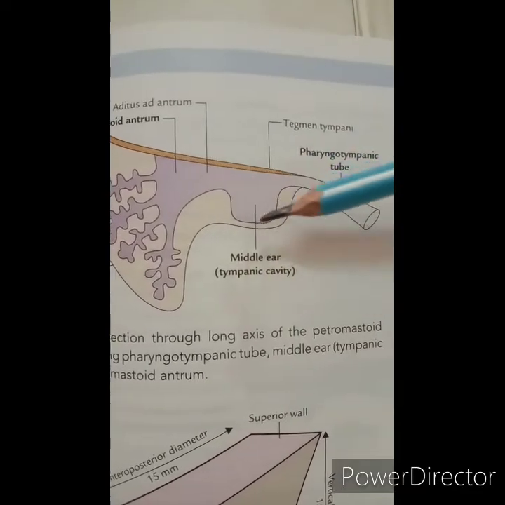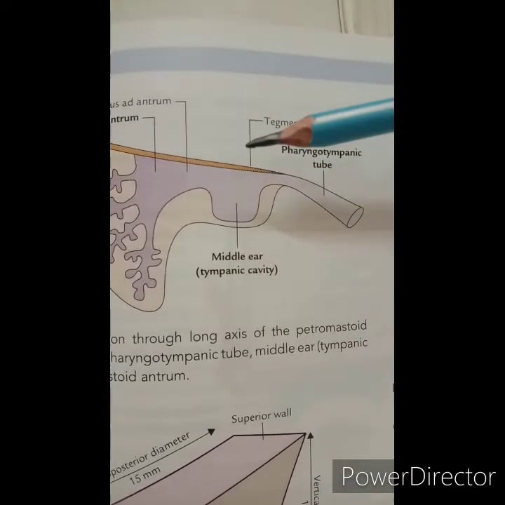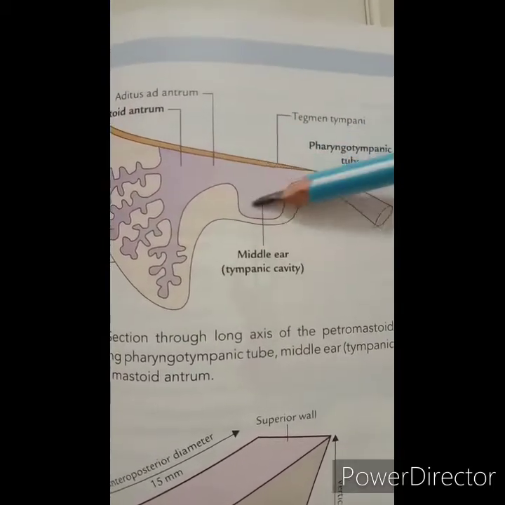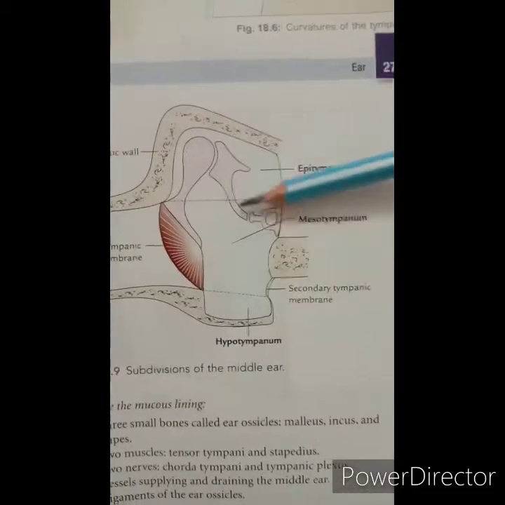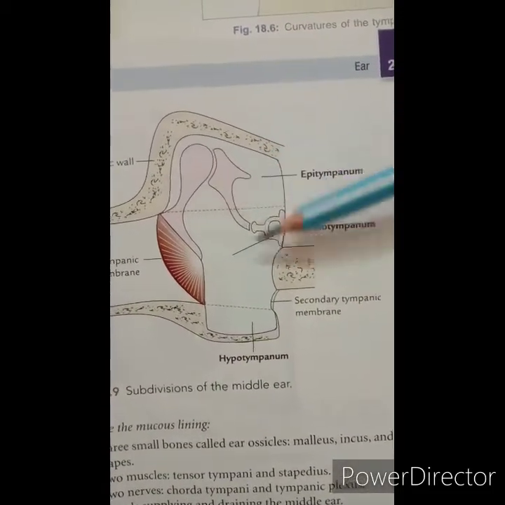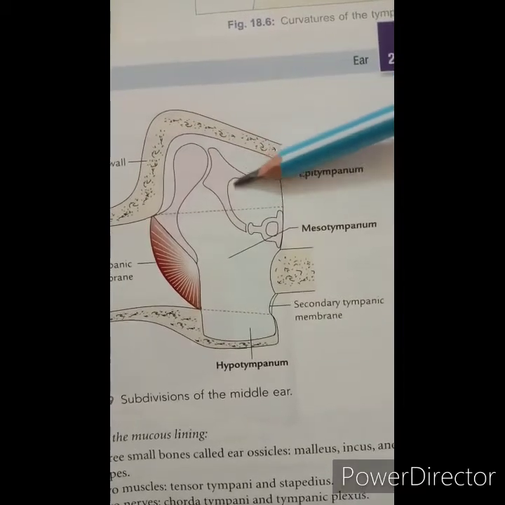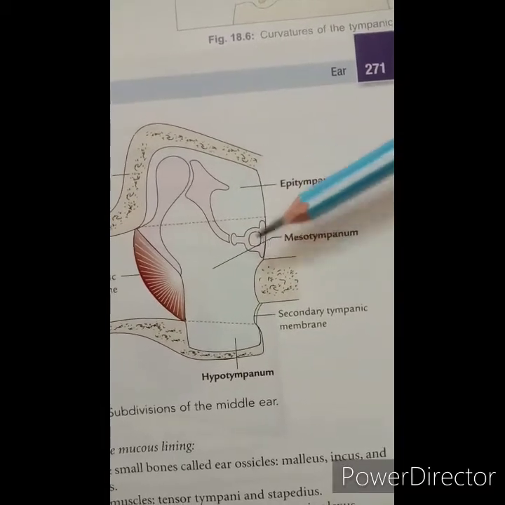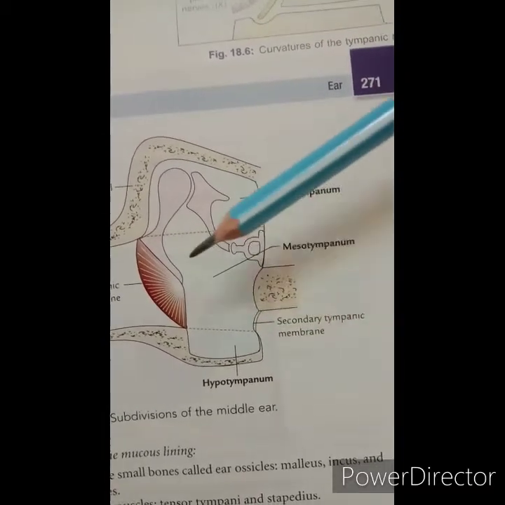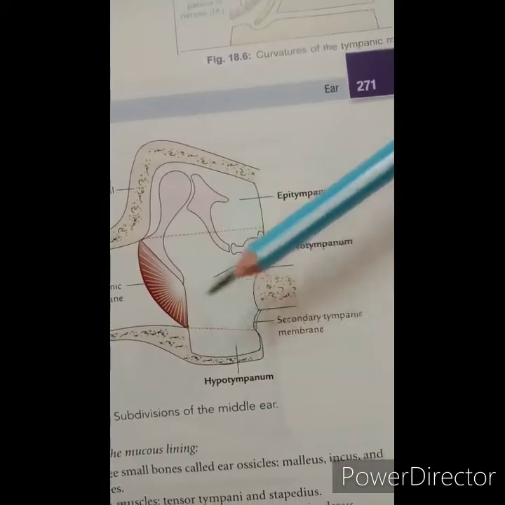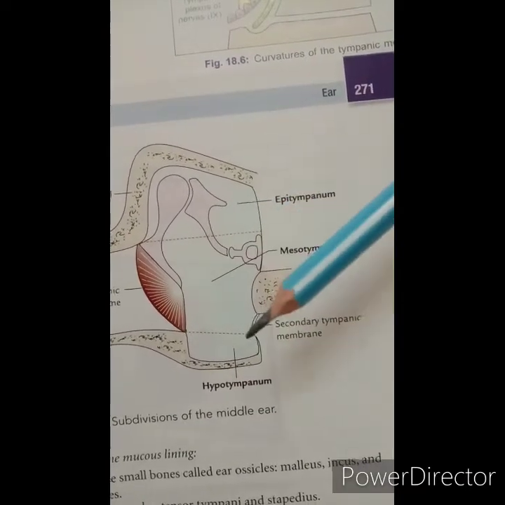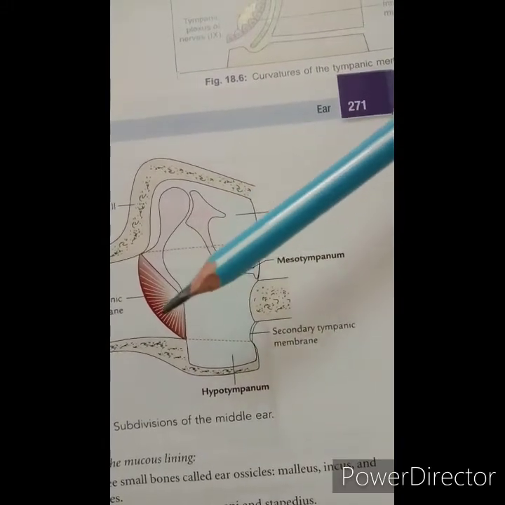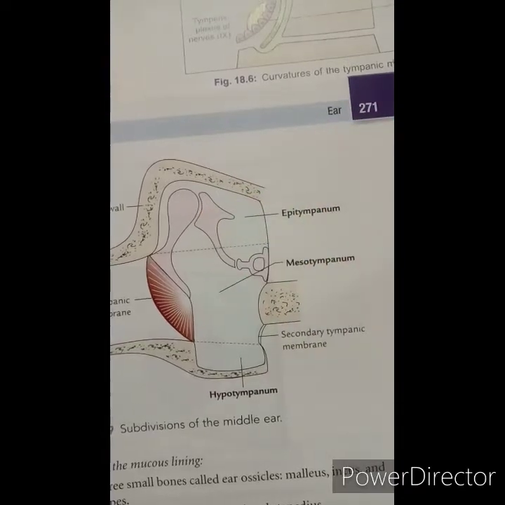Then the contents of the middle ear. Inside the mucous lining, air should be present. And outside the mucous membrane, the three small bones are present: the malleus, incus and the stapes. Then the second group, two muscles: the tensor tympani and the stapedius muscle. Then the two nerves: the chorda tympani and the tympanic plexus, and the vessels supplying and draining the middle ear, and ligaments of the ear ossicles.